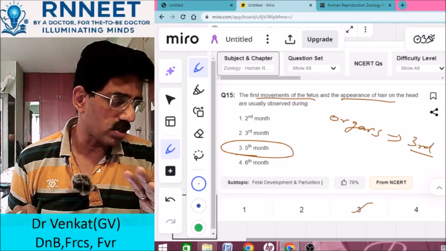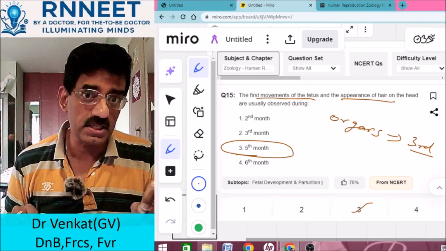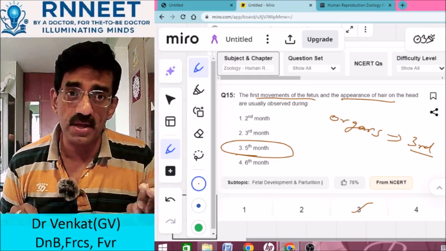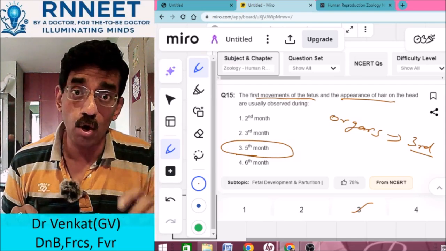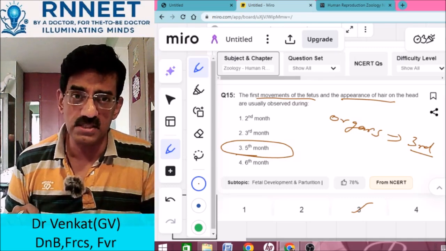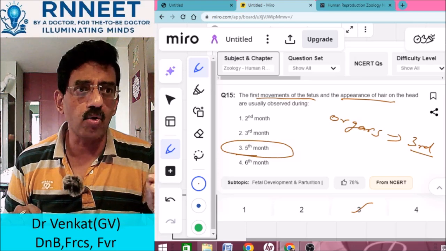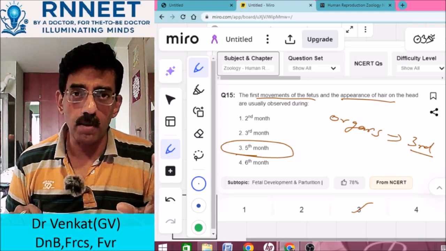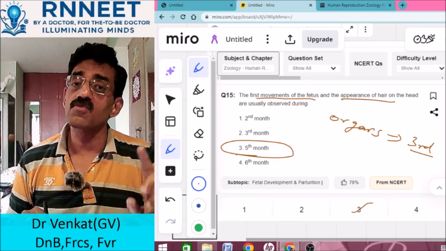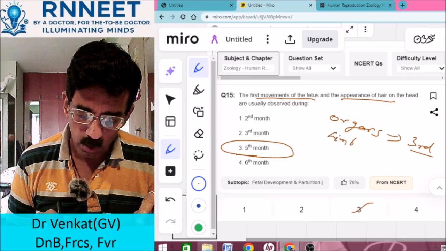Very important point. They ask this: limb buds or limb digits are generally formed by how many weeks? We said all organs by the 3rd month, so limbs can't be beyond the 3rd month. It has to be less than the 3rd month, so it should be in a few weeks. How many weeks do you get limb buds? Remember, just as the appearance of hair was the 5th month, limb buds is 5 weeks. So limb buds is by 5 weeks.